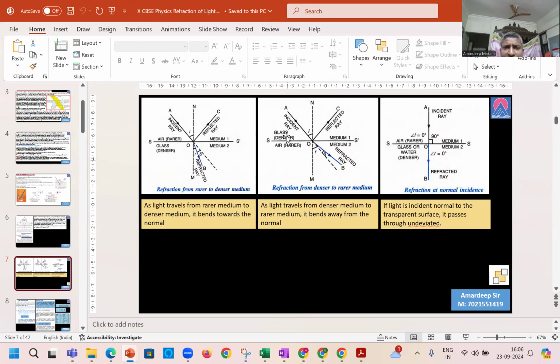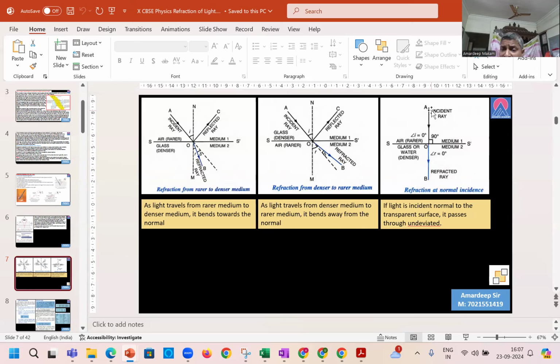The opposite happens when you're going from denser to rarer. Example over here is glass to air. Again, the ray is incident, AO, NM the normal, and we can see that instead of staying at the same angle, it is bending away from the normal towards the x-axis. So the refracted ray is moving away from the normal. Therefore, we say when light travels from denser medium to rarer medium, it bends away from the normal.